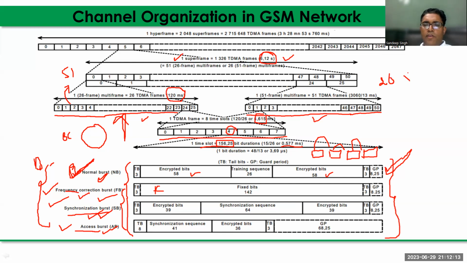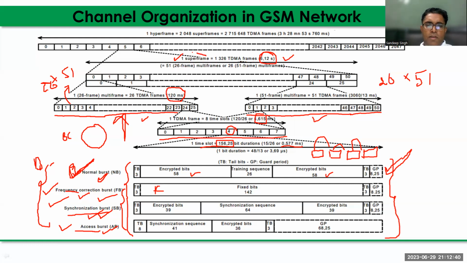If you multiply 26 by 51, and here 51 by 26, it becomes the same. The number of frames in a super frame, whether control channel or traffic channel, is equal to 1326 TDMA frames.